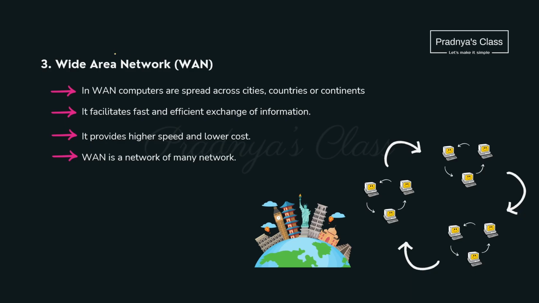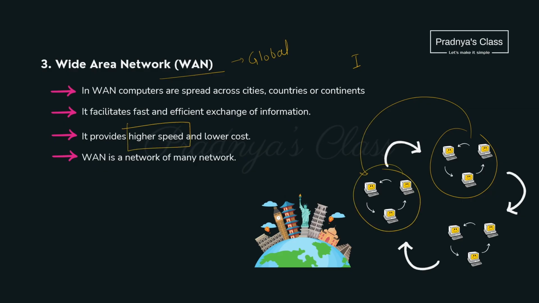Alright, jokes apart, here is the third type of network, that is WAN. It has a global range and the internet is the example of WAN. So WAN is nothing but a network of networks. Obviously, it will have higher speed.